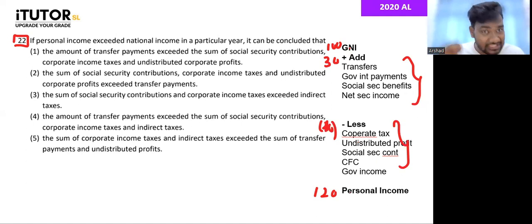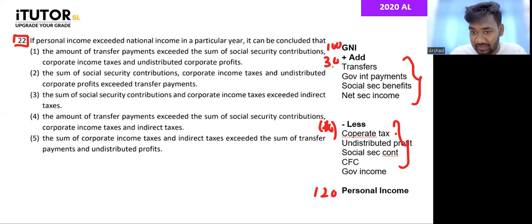So you'll need to take some time to think about it if you're not very sure. So think, guys, what can you go with as an answer? First one says amount of transfer payments, that's the addition, exceeded the sum of social security contribution, corporate taxes, and undistributed profit. Can that be the answer?